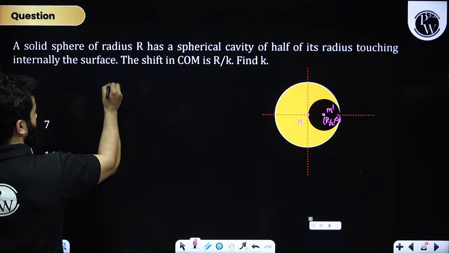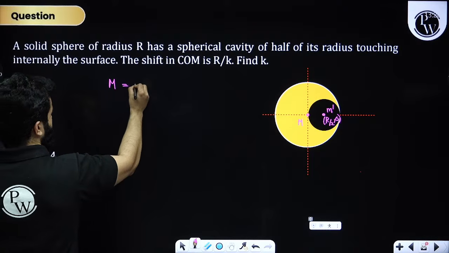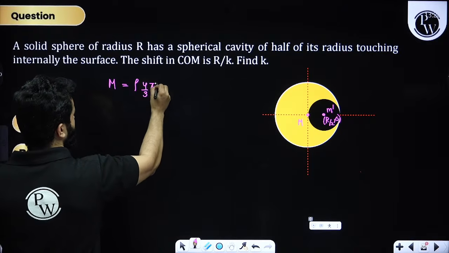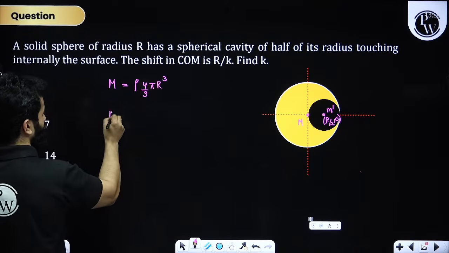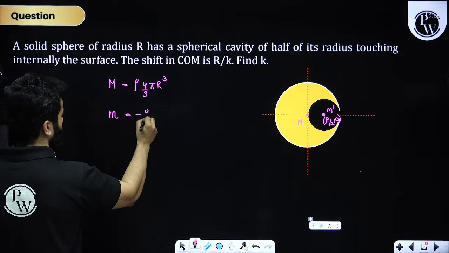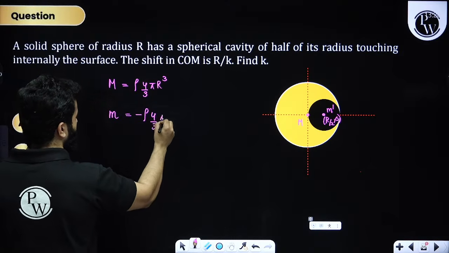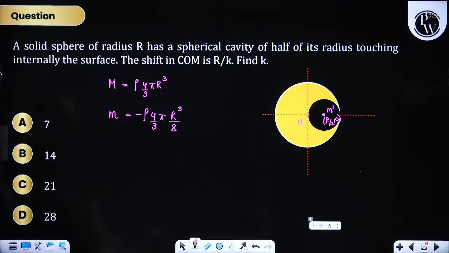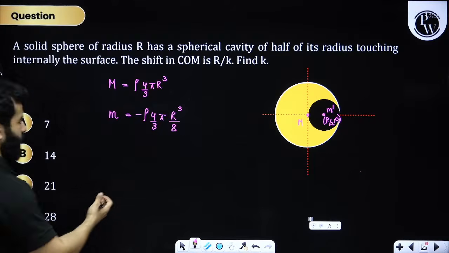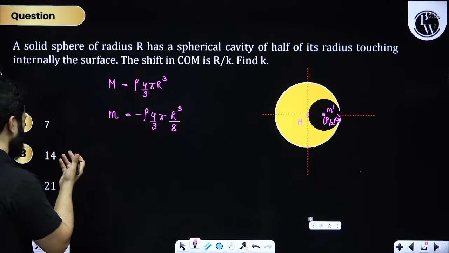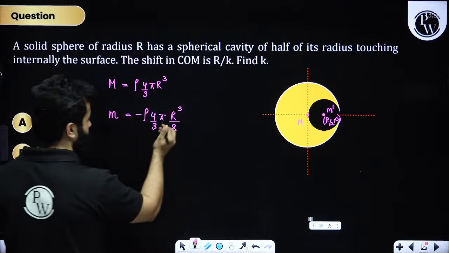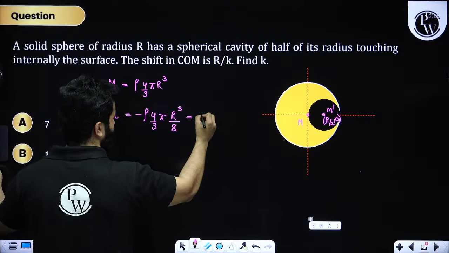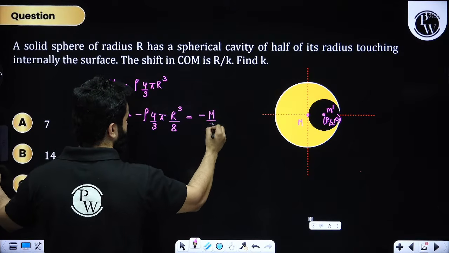I can write down m as rho into 4 by 3 pi r cube, and I can write down m dash as minus rho 4 by 3 pi into r cube by 8, because radius becomes half. And this is exactly the similar problem, right? 14 or 7 is going to be the correct answer. So rho 4 by 3 pi r cube is nothing but m. So this will become minus m by 8.